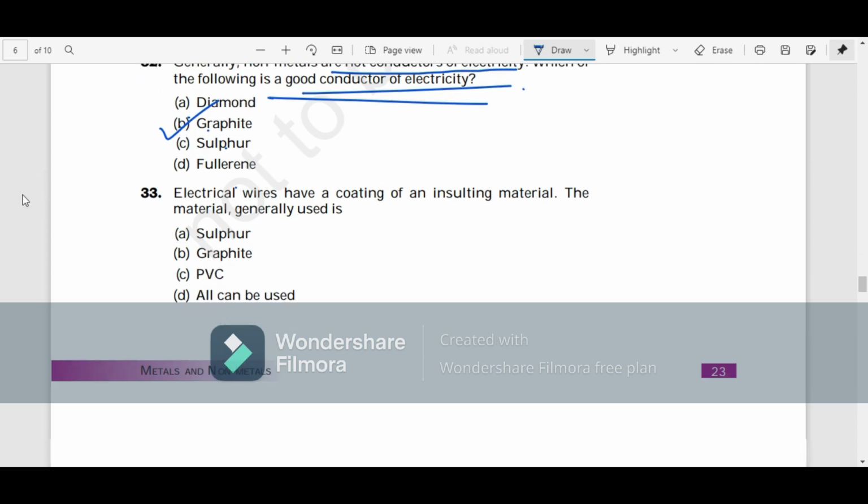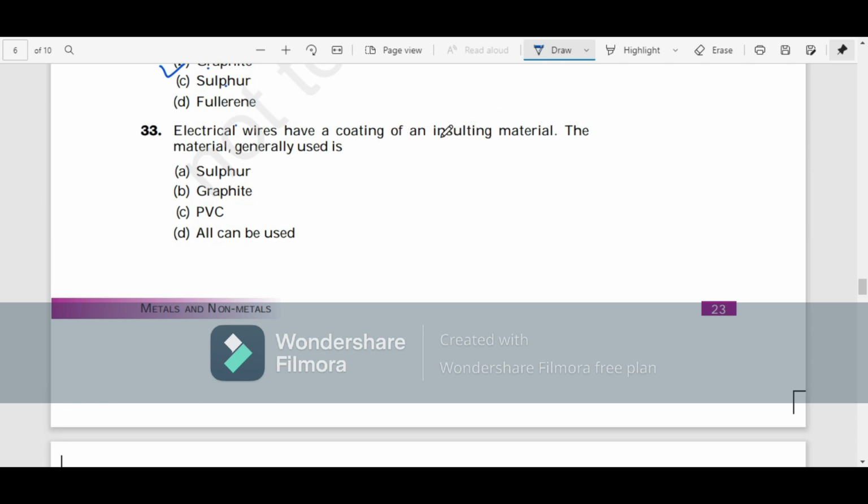Now electrical wires have a coating of an insulating material. Yes, because if you touch them directly, you'll get a shock. So they need to be insulated. The material generally used is sulfur, graphite, PVC, or all can be used? It's PVC. You know this if you have read the textbook. Graphite, of course, not, because it will conduct electricity, and if you keep graphite as surrounding material, then you will also get a shock. So this can't be used. Of course, sulfur is also not used. So all of these is also wrong. PVC is the right answer.